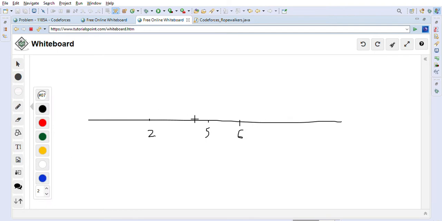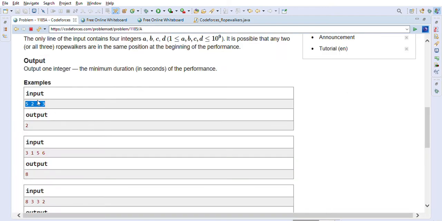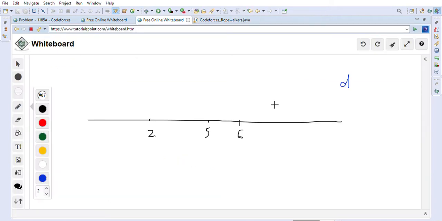We need to find the minimum time for the given distance D. D is given to us as 3 here, so the minimum distance should be 3. They should be at least 3 apart from each other. If you compare these two rope walkers, they are already 3 apart, so we don't have to do anything. But these two are only 1 apart.